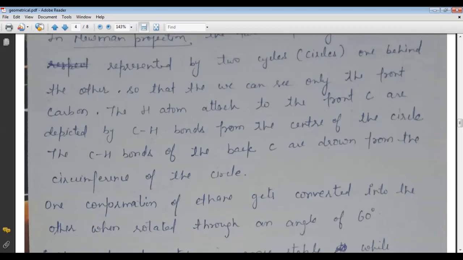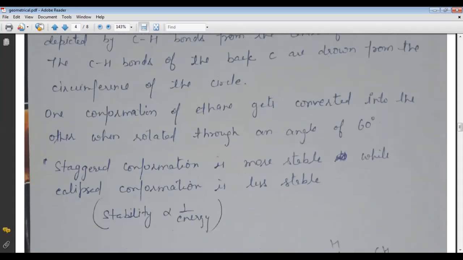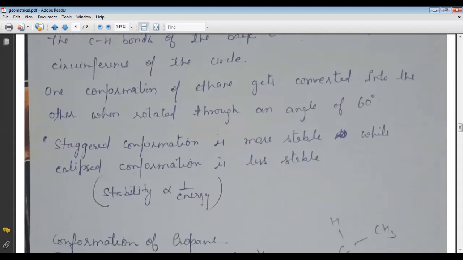The hydrogen atoms attached to the front carbon are depicted by carbon-hydrogen bonds from the center of the circle. The carbon-hydrogen bonds of the back carbon are drawn from the circumference of the circle.